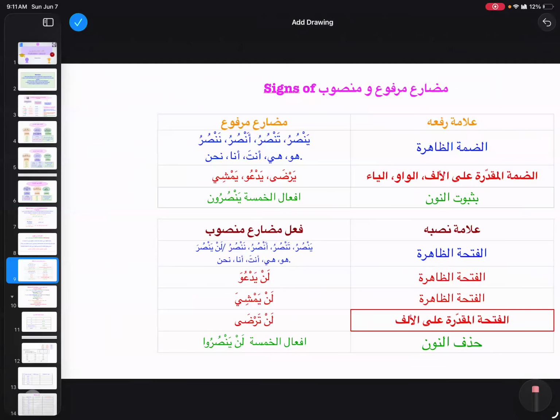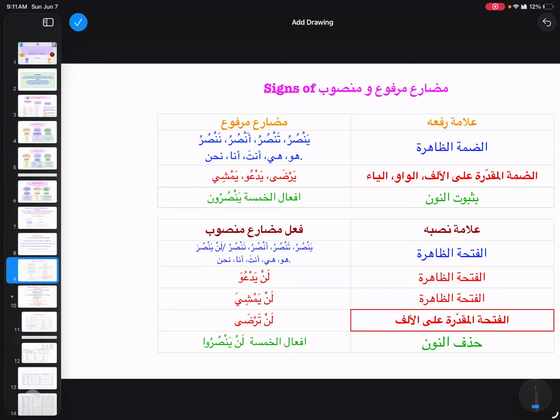When it comes to nasab, our first group takes fathatul zahira. In all of them it is fathatul zahira; there is no fathatul muqaddara except with alif.